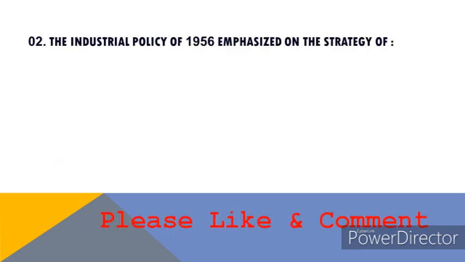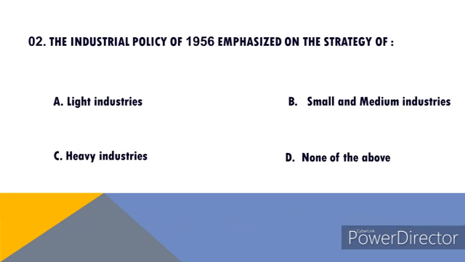Second question of this video is, the industrial policy of 1956 emphasized on the strategy of. Options are A. light industries, B. small and medium industries, C. heavy industries and D. none of the above. Right answer of this question is heavy industries.